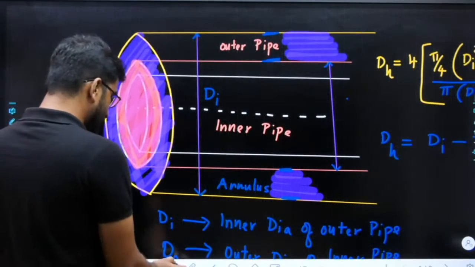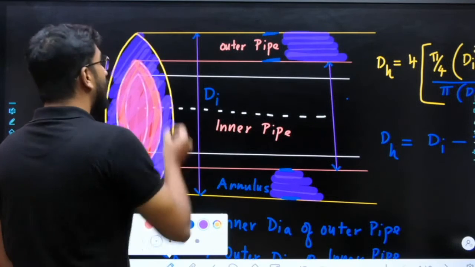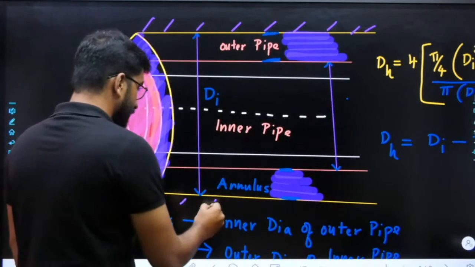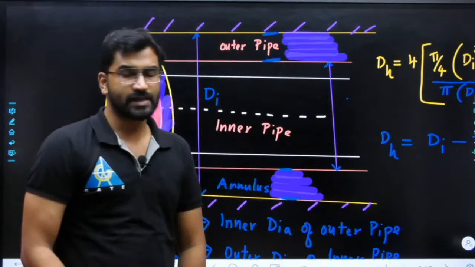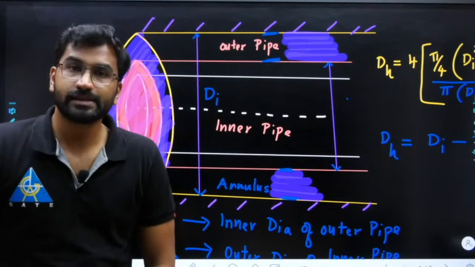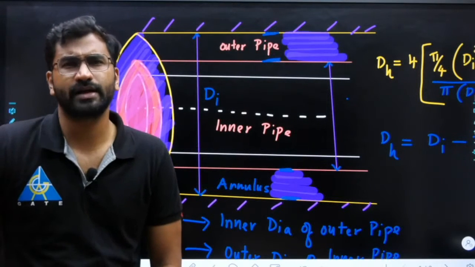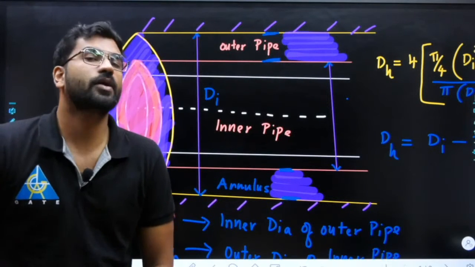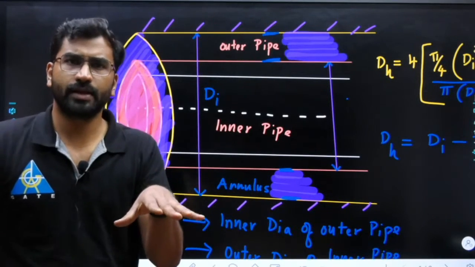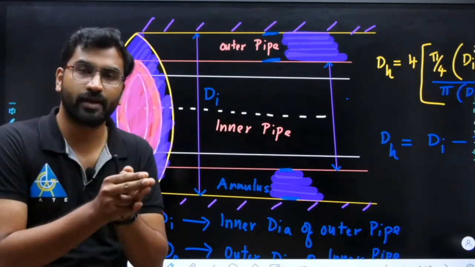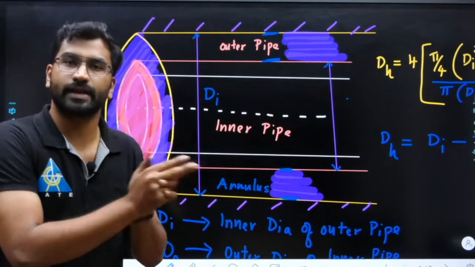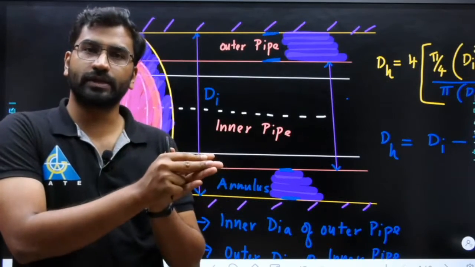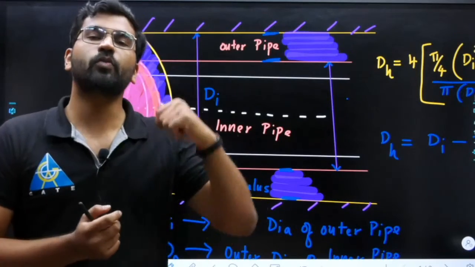The difference is, you can see here, very simple: the outer surface of the heat exchanger will always be insulated. What is the reason for insulation? Because it is a heat exchanging device. A heat exchanger is used because we have to transfer heat from hot fluid to cold fluid, and we don't want the heat to go outside. If the heat is going out to the surroundings, there is heat loss.